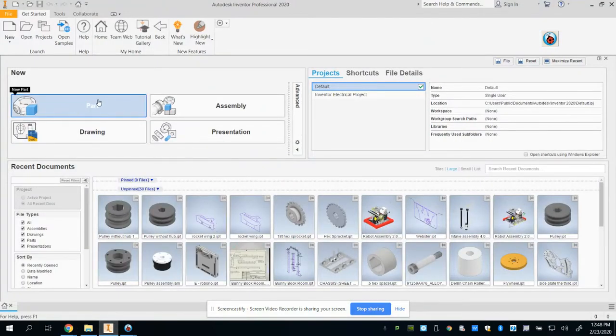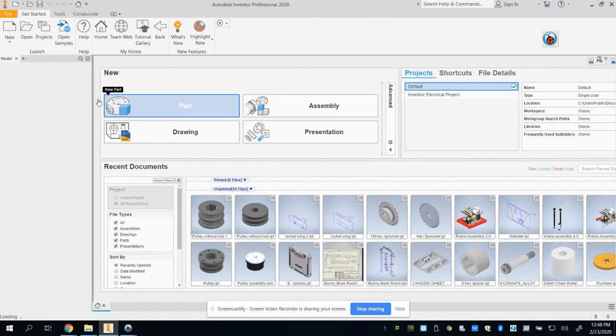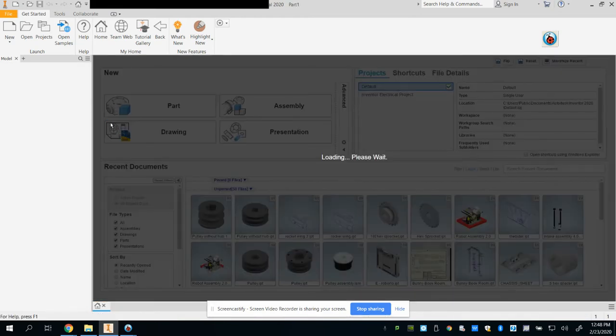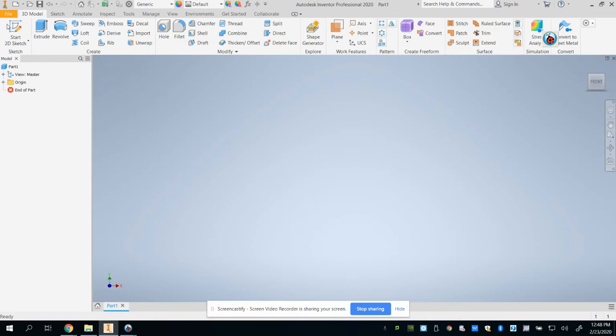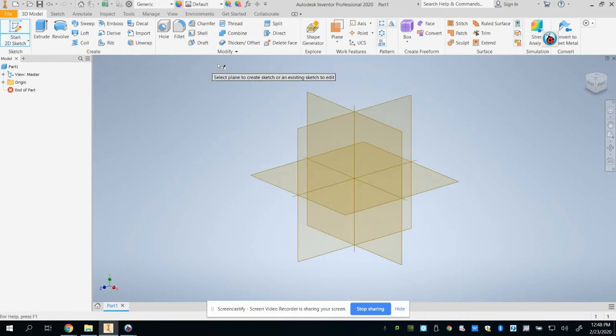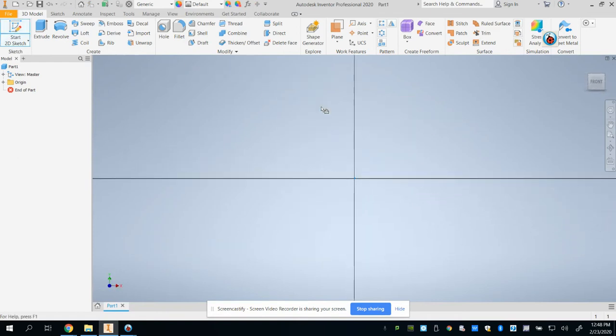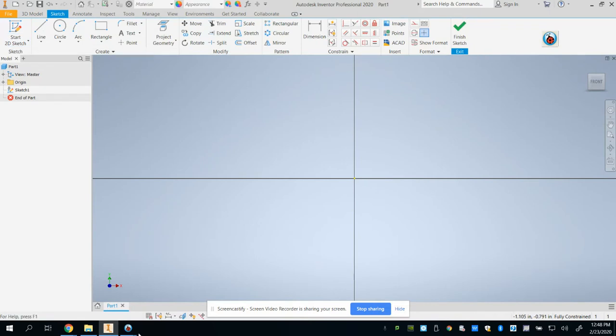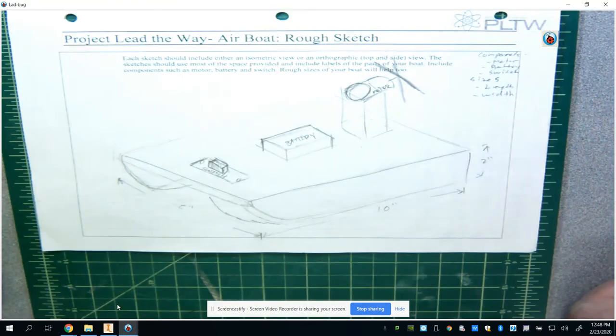I'm going to start a new part file. Again, a new part will be very similar to what we have done before. When I open the part file, I will start by creating a new 2D sketch. Start a 2D sketch. I like the XY plane. And then I've got to look at my boat to determine how I want to draw this.